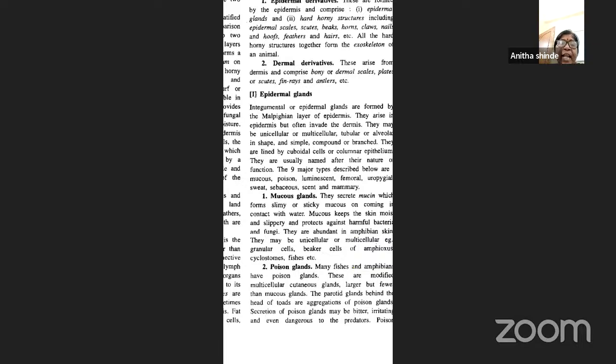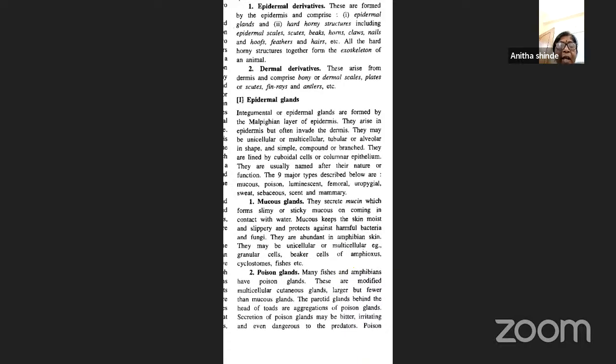First one is the mucus glands. They secrete mucin, which forms a slimy or sticky mucus when it comes into contact with water. This mucus always keeps the skin moist and slippery, and it also protects against harmful bacteria as well as fungi.